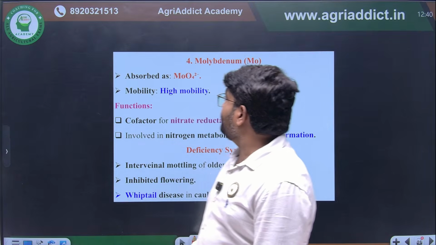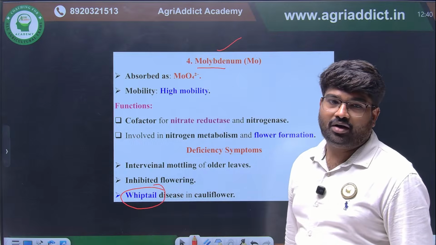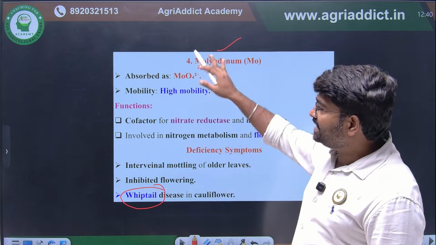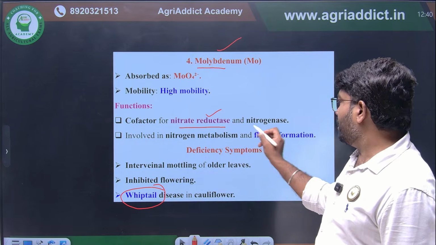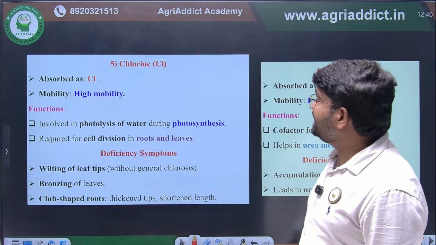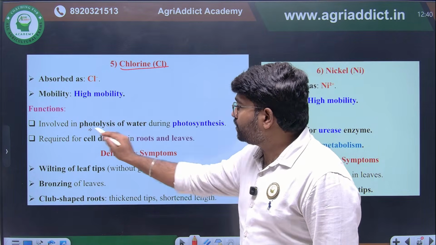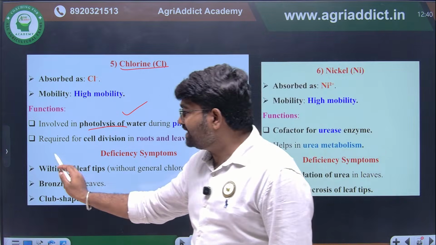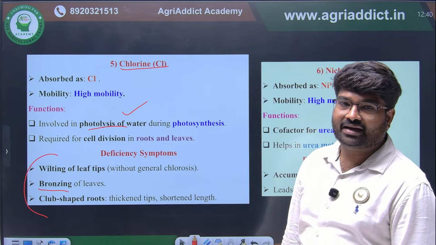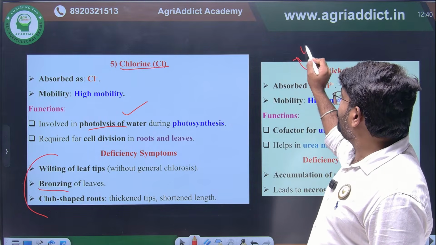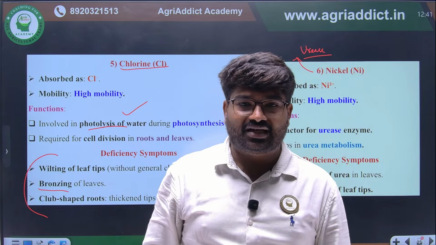Okay. Now we are going to see about molybdenum. Whiptail of cauliflower is caused due to molybdenum deficiency. This is the deficiency symptom, and the major function, if you see, nitrate reductase and nitrogenase enzymes have molybdenum in their structure. Okay. Next thing is chlorine and nickel. This is all very simple. The major thing, chlorine is involved in photolysis of water. If chlorine deficiency is there, bronzing of the leaf will be there. Nickel is primarily involved in urease. Urease cofactor is nickel. This I have already discussed in our lecture series itself, in the biochemistry class.